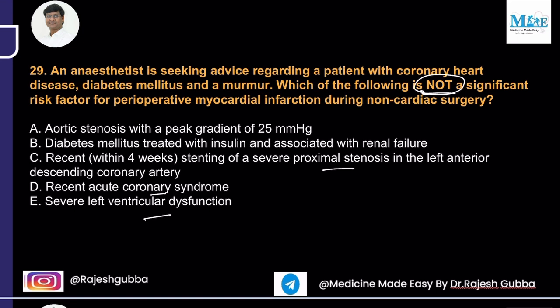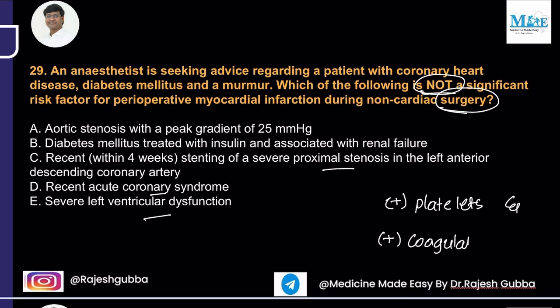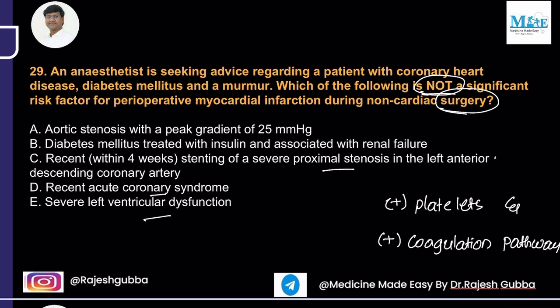So the question says, which of the following is not a significant risk factor for perioperative myocardial infarction during non-cardiac surgery? Please remember, surgery is associated with activation of the platelets, and it will also activate the coagulation pathway. So both of these can precipitate thrombus formation within the stent, and they can also precipitate a recent acute coronary syndrome.